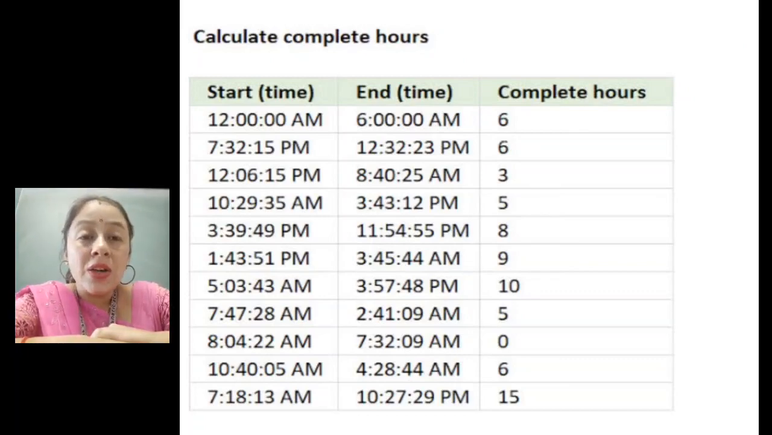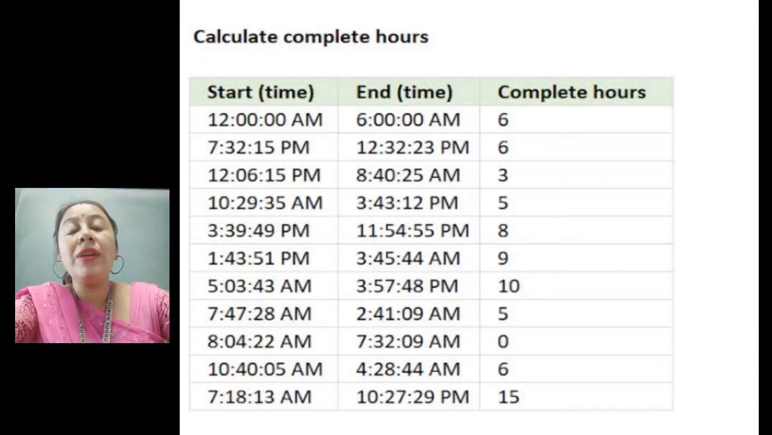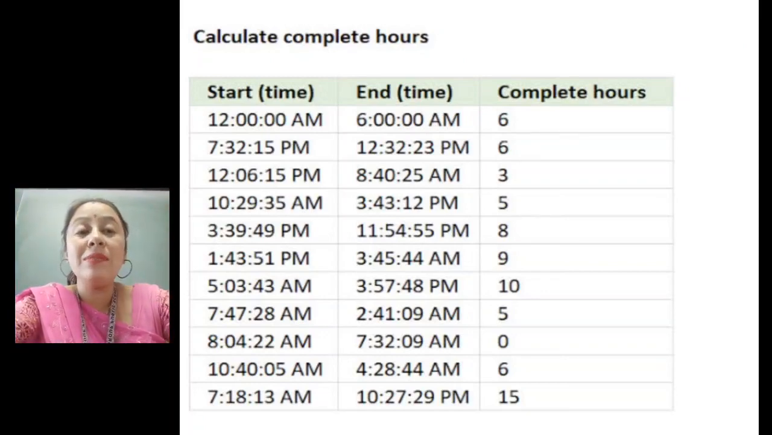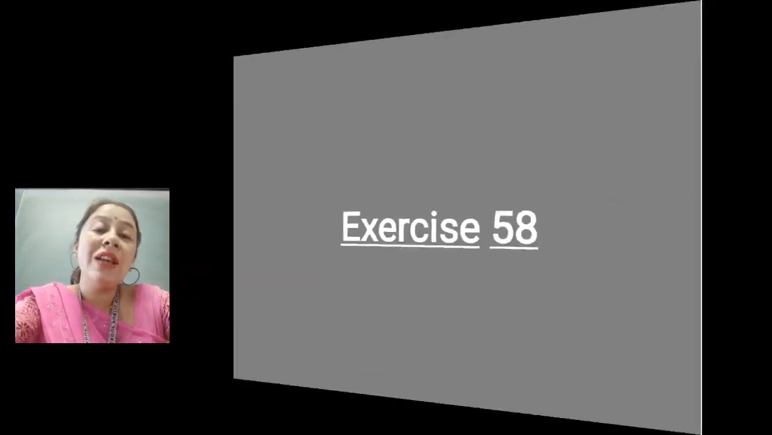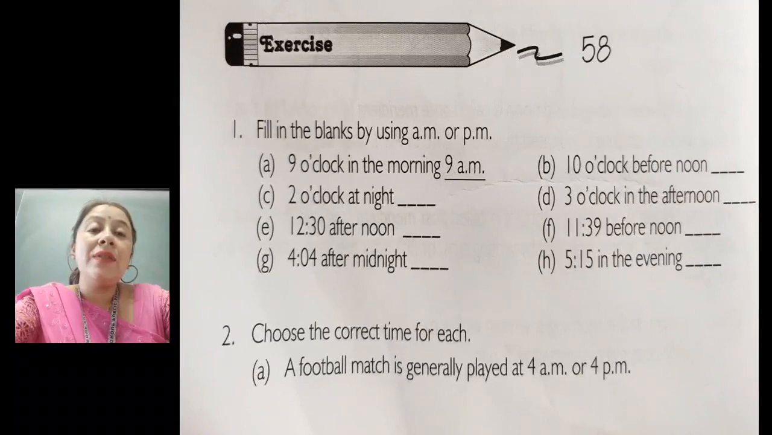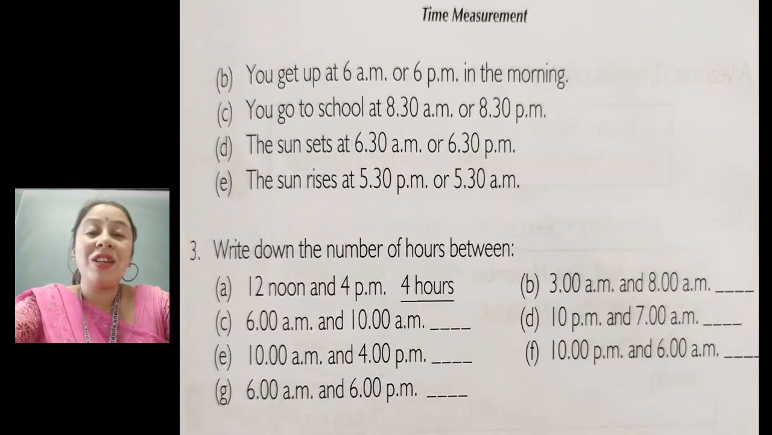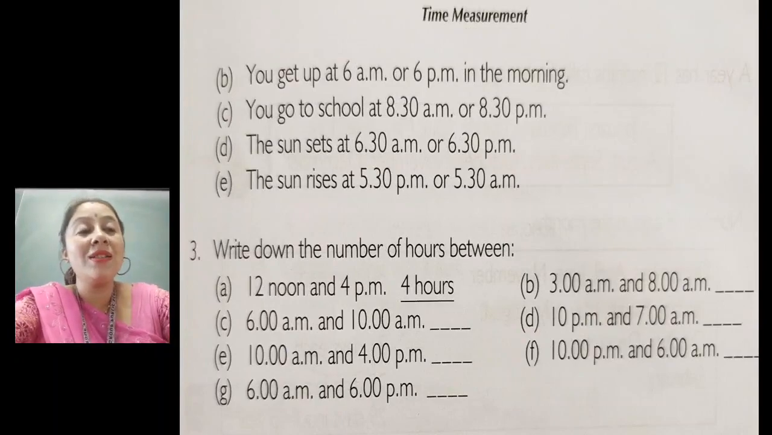Next, this will be a little bit tough for you, so we will do the exercises. We have to count the time in this manner. Children, in today's class we will do exercise 58, numbers 1, 2 and 3. So let us proceed to our class.